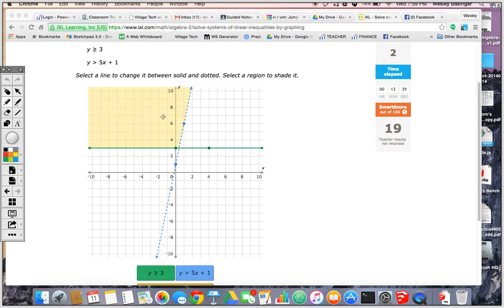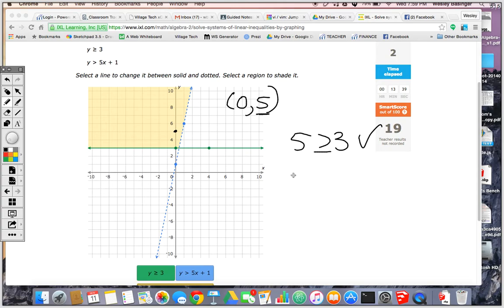Let's try, say we did a point like right here. That would be easy enough. That's 0, 5. So I plug that in. This is y. So is 5 greater than or equal to 3? Yeah, that works. And then let me try the bottom one.